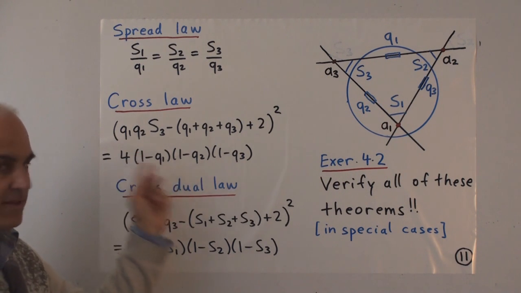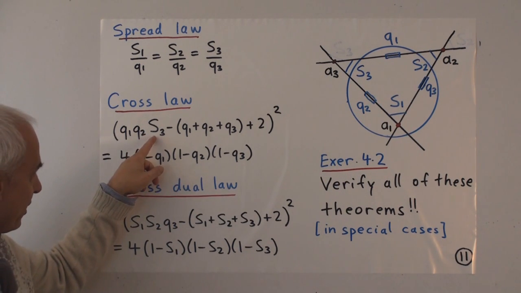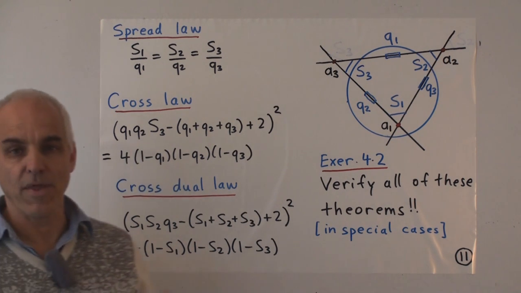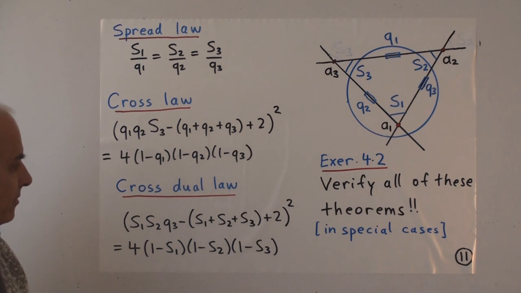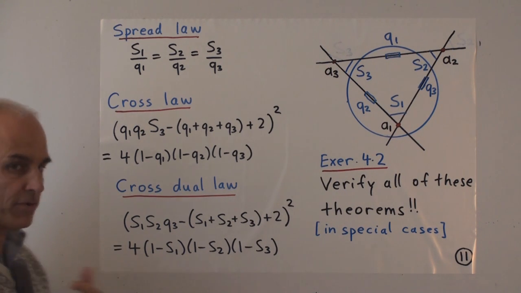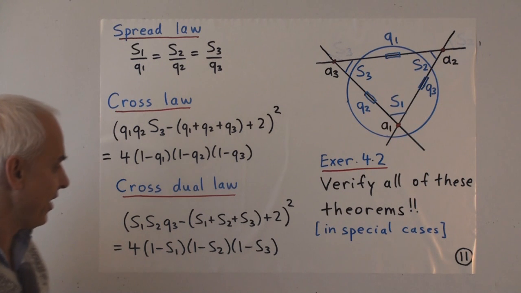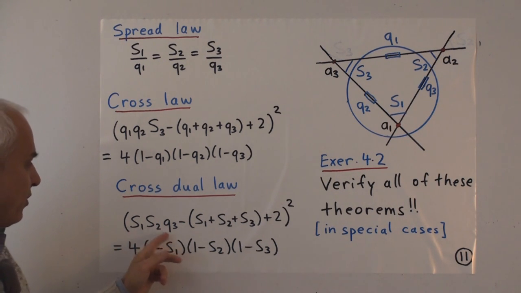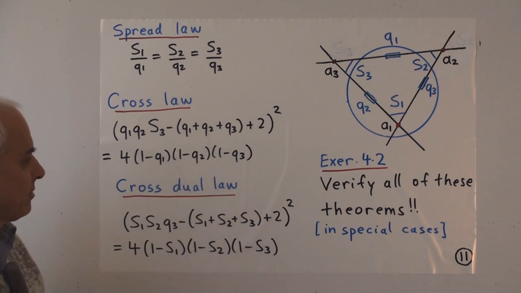We could rotate the indices around. There's a corresponding law where there's a 2 here instead of a 3, and a 1 there instead of a 3. And there's exactly a dual law where the quadrances are replaced by spreads and conversely. It's exactly the same form, but it's S1, S2, Q3 and so on.